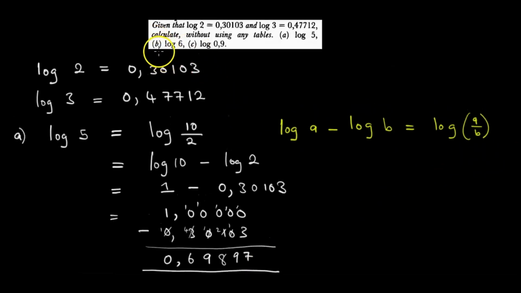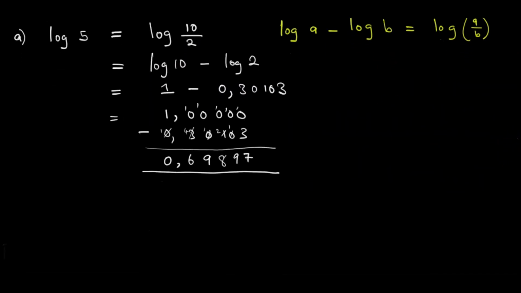Okay, let us go to part B. Part B wants us to find log 6. So how do we get log 6? This is our part B. We want to find log 6. So we know that log 6 is equal to, we have to express 6 in terms of either 2, 3 or both. So we can replace 6 here with log 2 times 3, like that, because 2 times 3 is equal to 6. The law of logarithms we want to apply here